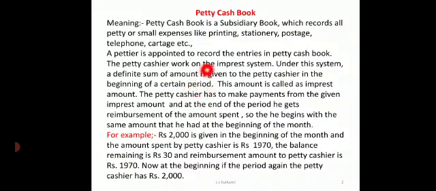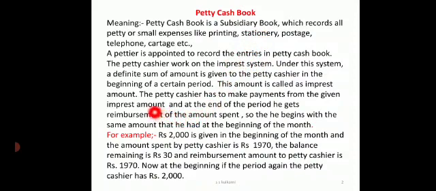The main cashier will examine all the amounts which are spent by the petty cashier, and he will reimburse, that is, give back to the petty cashier the same amount which is equal to what he has spent. So for the next month also he will get the same imprest amount, ready for spending on small expenses.